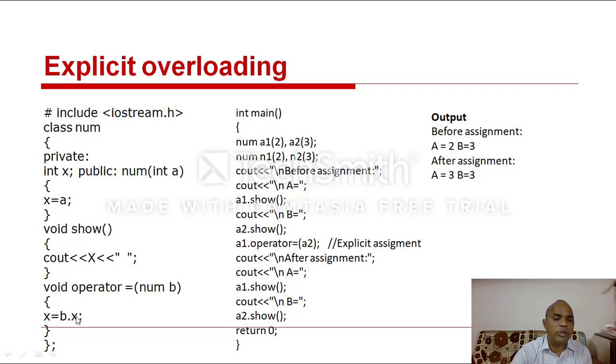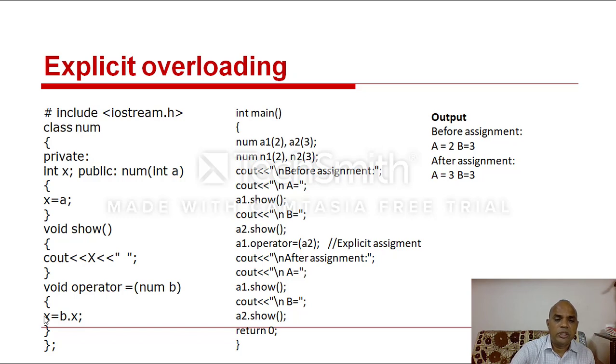Here void operator Num, then x equal to b dot x. Operator equal to is the assignment operator; the b dot value is assigned into another variable. Assignment operator, implicit and explicit operators.